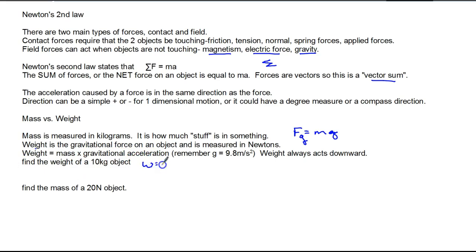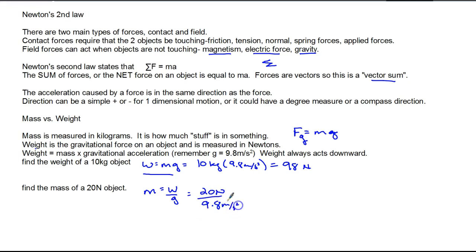Example: find the weight of a 10 kilogram object. The weight equals mg equals 10 kilograms times 9.8 meters per second squared, and so that's 98 newtons. Find the mass of a 20 newton object. Well, if weight equals mg, then mass is equal to the weight divided by g, and so that's 20 newtons divided by 9.8 meters per second squared. 20 divided by 9.8 equals 2.04. And I'm going to say 2 kilograms.